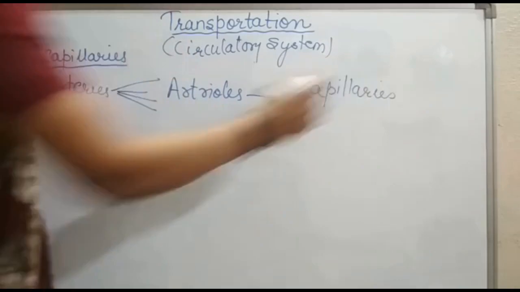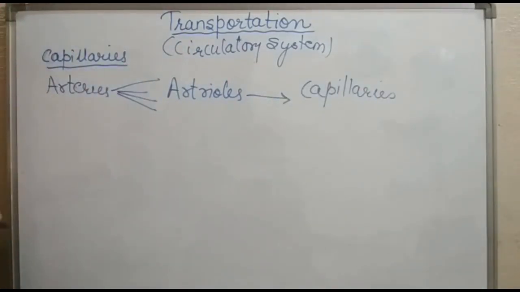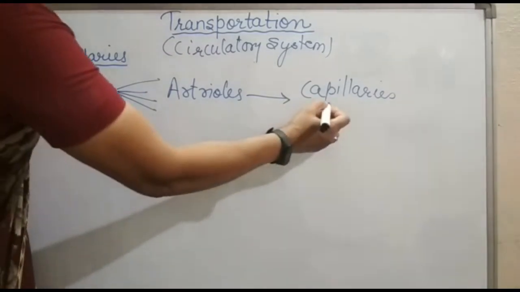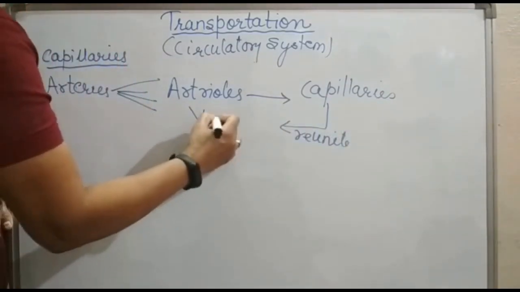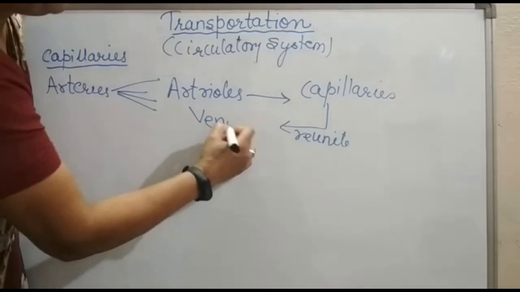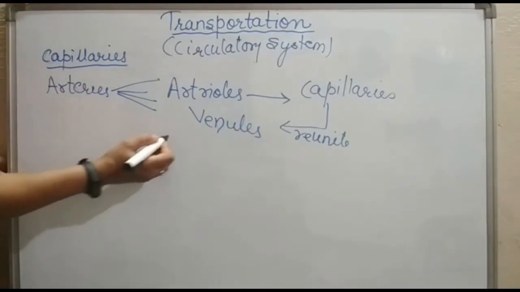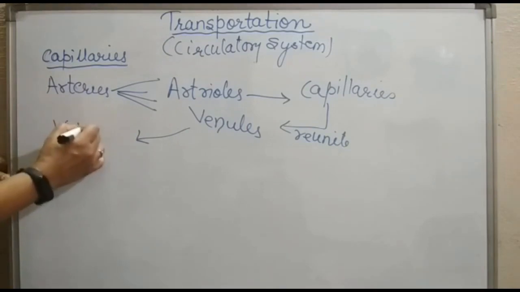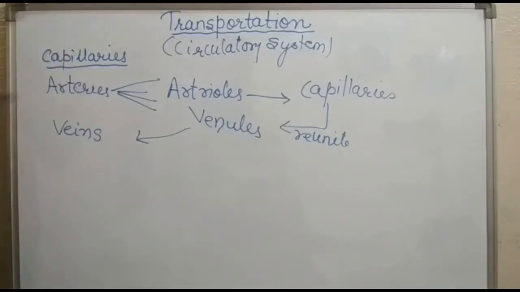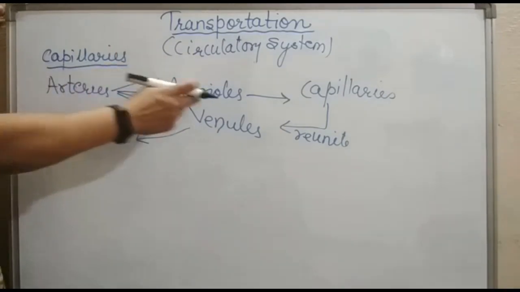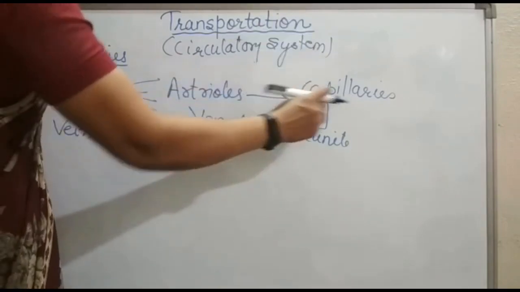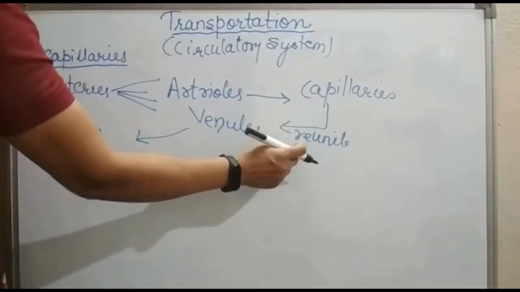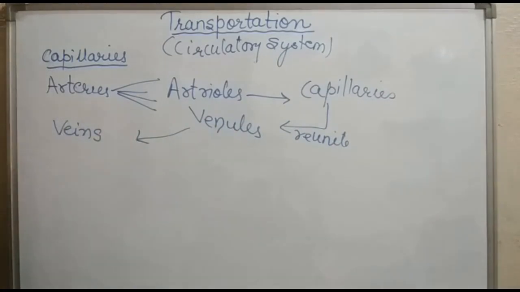Now what happens? These capillaries reach the organs, and then these capillaries reunite and form venules, and these venules open into veins. This is how capillaries work. Once again, arteries divide and redivide to form arterioles. These arterioles are finally divided into very fine vessels called capillaries. These capillaries reunite and form venules. These venules open into veins.